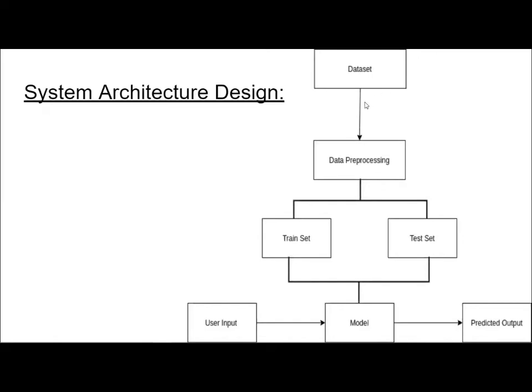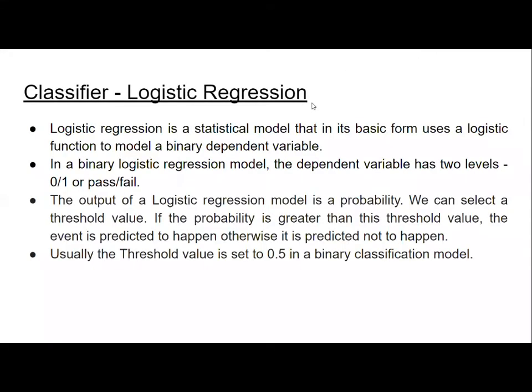Now we will proceed with the classifier that we have used in our model. For the detection of human activities of our project, that is the 6 activities that we have chosen, we have used the logistic regression classifier to detect the 6 activities. Now, the reason we didn't use a linear regression model was because the probability of an action occurring will not be between the range of 0 and 1. So that is why we had to use logistic regression. Now for logistic regression also, there are 2 functions that can be used. There is a logistic function and there is a sigmoid function. And we have made use of the logistic function.